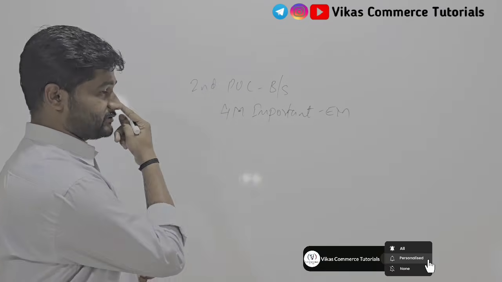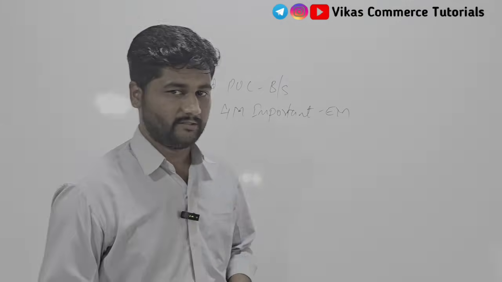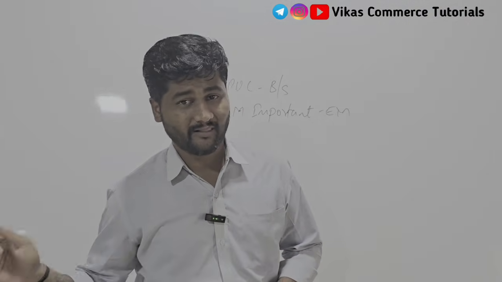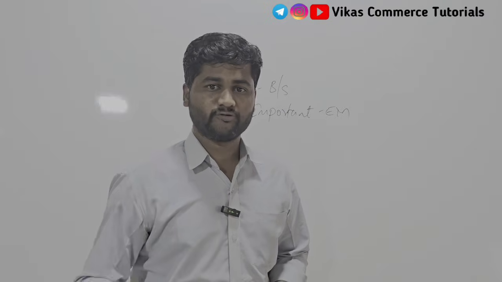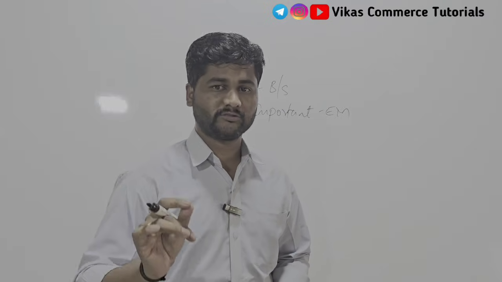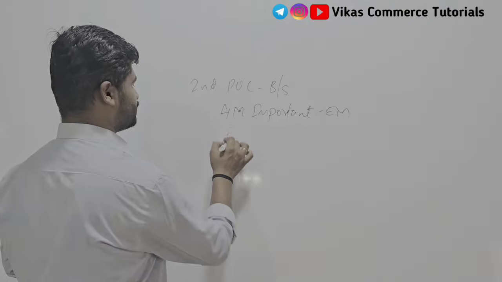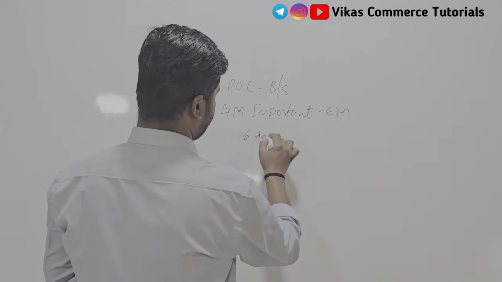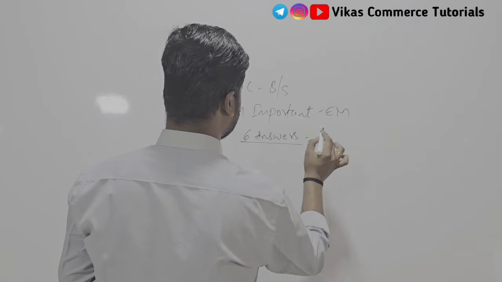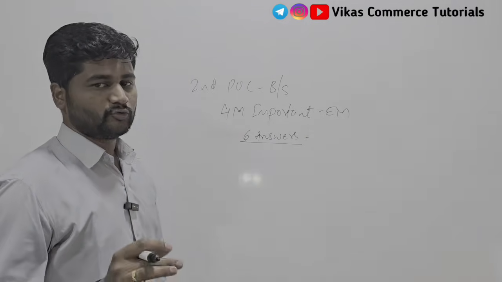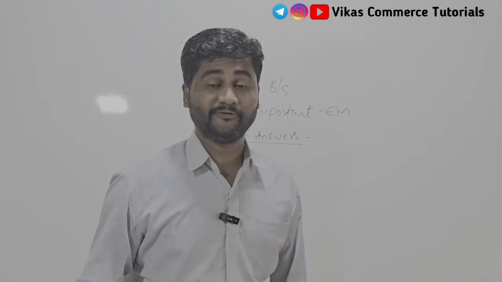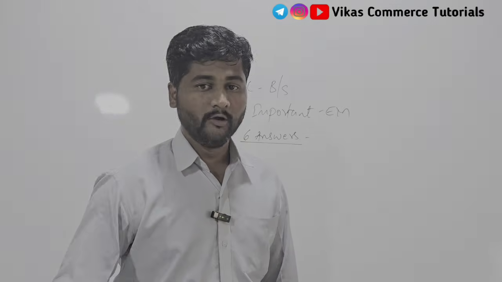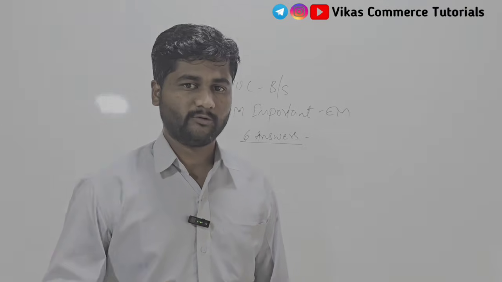So now 4 marks are an important question in English medium. We will study this concept in today's class. Very important questions, and at the last of the video I will also explain the top 6 questions to be studied, because in your examination you need to write 6 answers. There will be 10 questions of 4 marks category, and you need to write 6 answers. So which are those top 6 questions which are likely to come in your examination, and which are the chapters to be concentrated? We'll discuss all these concepts in today's class.